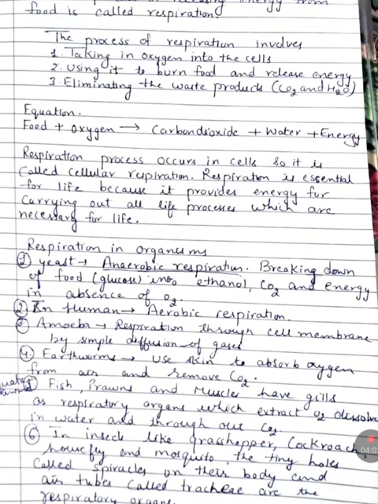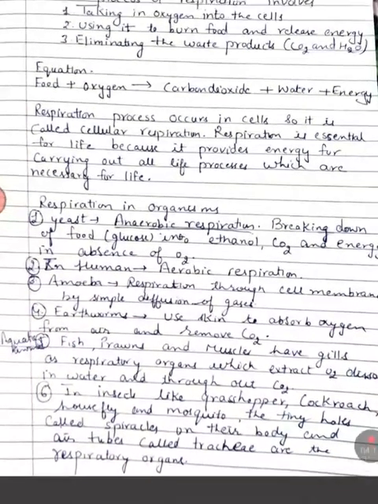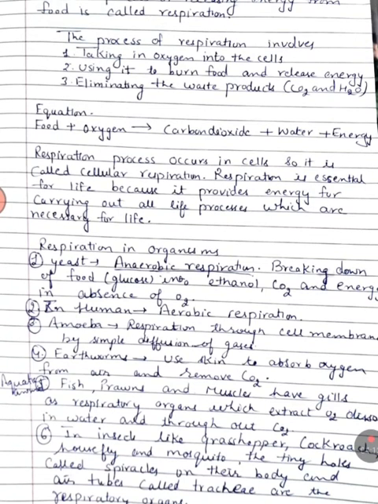Now next, respiration in different organisms. Different organisms do this process in different ways. First we will talk about yeast. In yeast it is anaerobic respiration, and I have already told you anaerobic respiration is the respiration in which food, glucose, is broken down into ethanol, carbon dioxide and energy in absence of oxygen. Yeast is the example for anaerobic respiration.